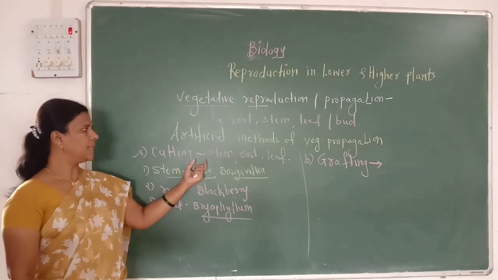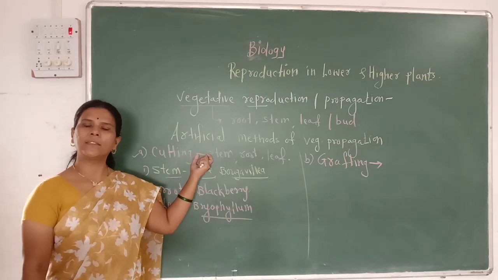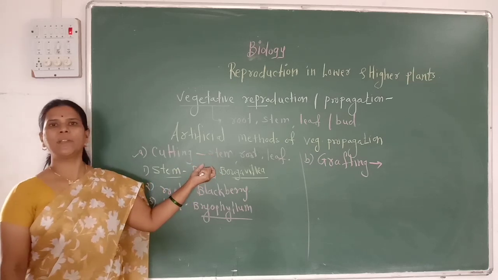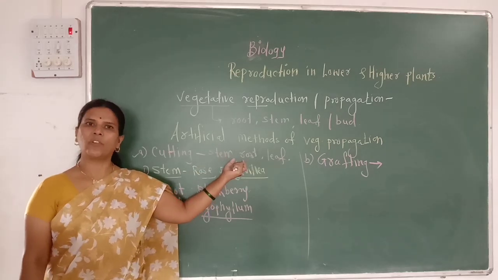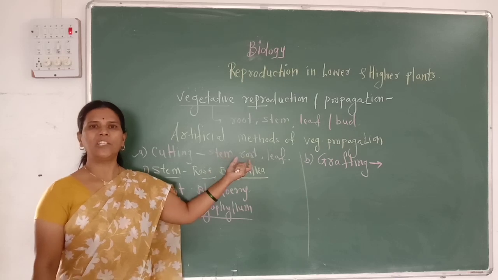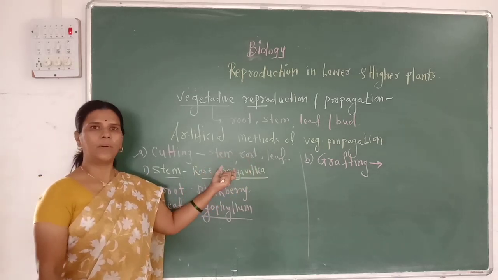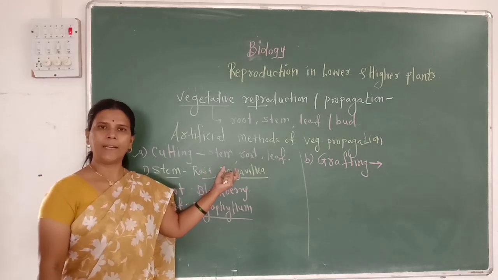When these techniques like cutting are followed, some precautions are taken. The stem cut which is used for propagation must be about 10 to 15 inches in length. It must have 2 to 3 viable buds. It should be free from any fungal or bacterial attack.